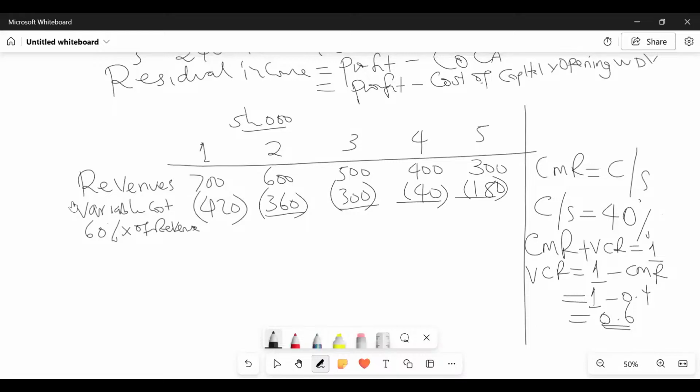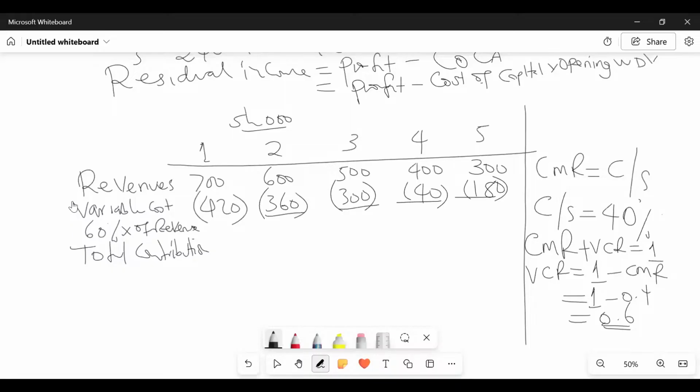Contribution margin, no. This is total contribution, because you see, this is the total. Contribution margin is the same as contribution per unit. So what do we call the total? This will be called total contribution. Because if it were contribution margin, given selling price per unit and variable cost per unit, you would get contribution per unit, what we call contribution margin.